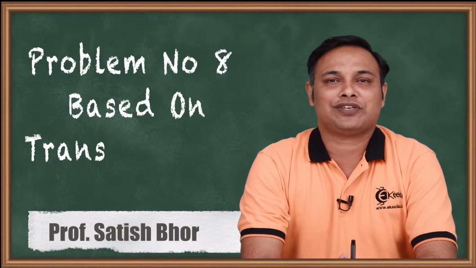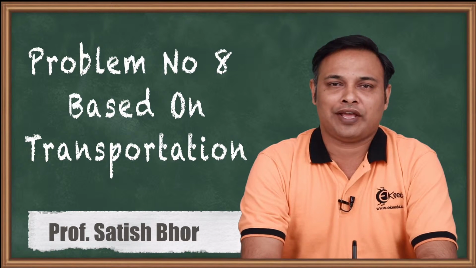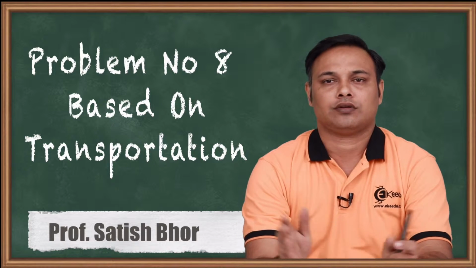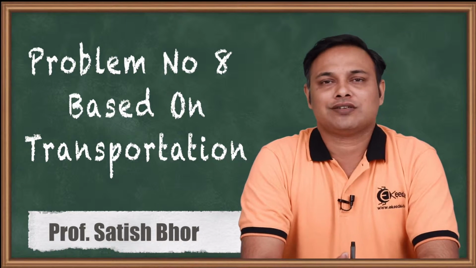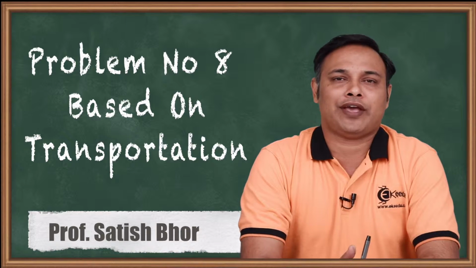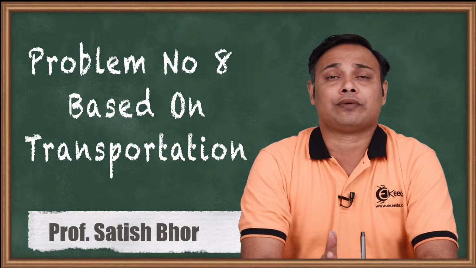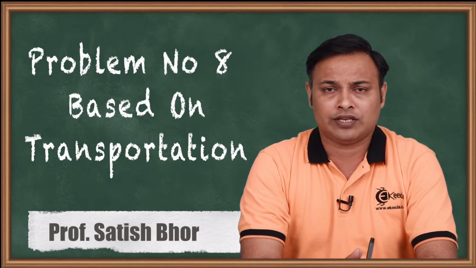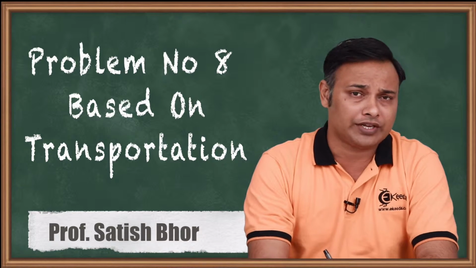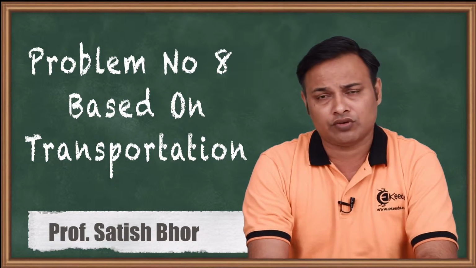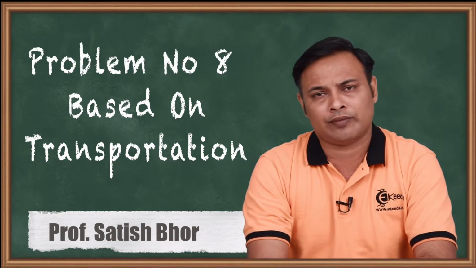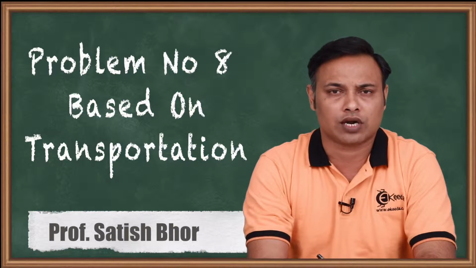Chapter name Transportation. Topic name problem number 8 based on inventory management. Hello friends. Now this is a problem based on inventory management where you can carry out the regular production, you can carry out the overtime production, and then there is also a problem of shortage. In case there is a shortage, you incur some shortage cost or a penalty cost. Let's first read the problem and then try to understand how it has to be worked out.